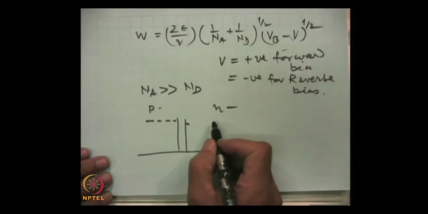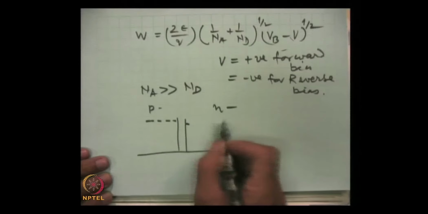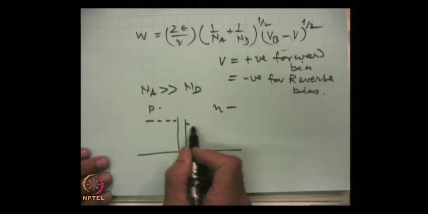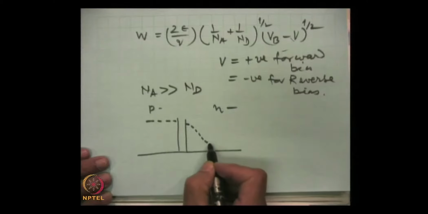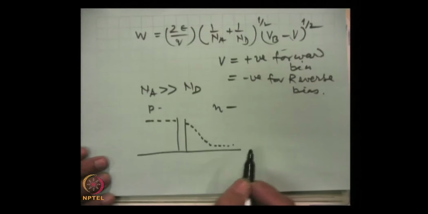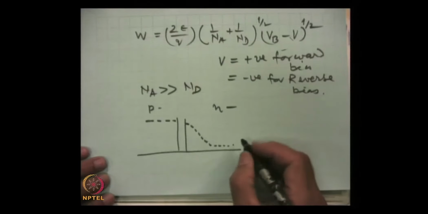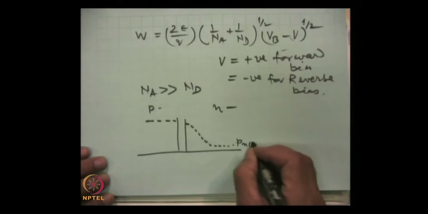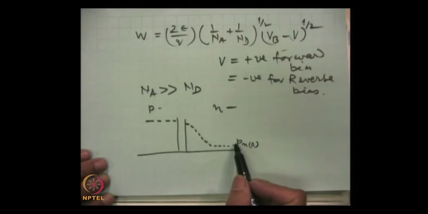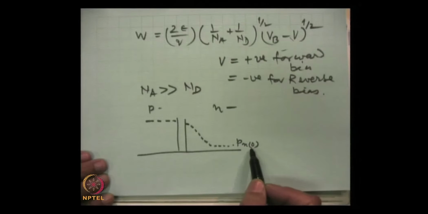In the N region they will meet a lot of electrons, so they recombine and the density decays exponentially, and finally it reaches the hole density in the N region in thermal equilibrium. This is how we write p_n0, the hole density in the N region, and this 0 indicates that it is in thermal equilibrium.